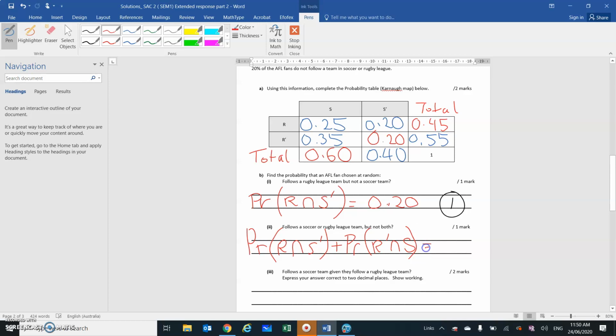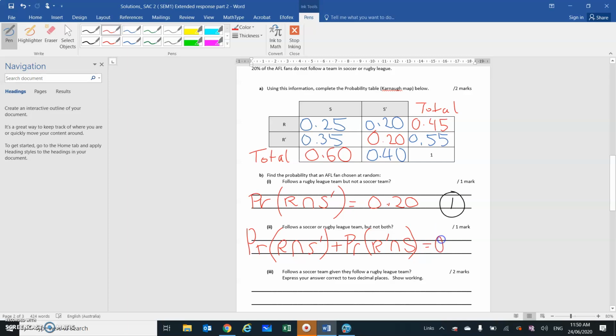If we look at that on the actual table, a rugby league team intersection not a soccer team is 0.2. Not a rugby league team intersection a soccer team is 0.35. So we just write them in and add them together.